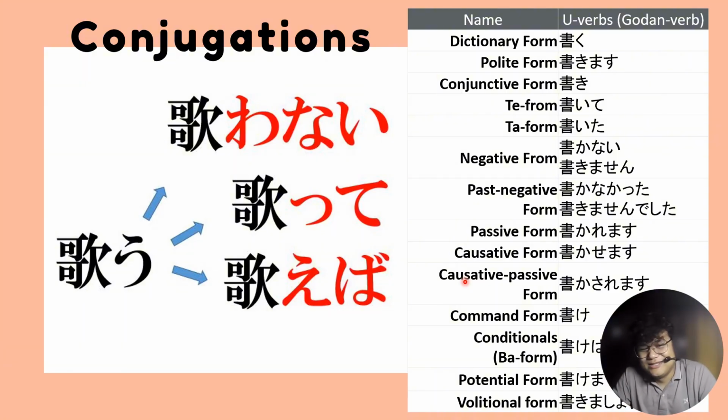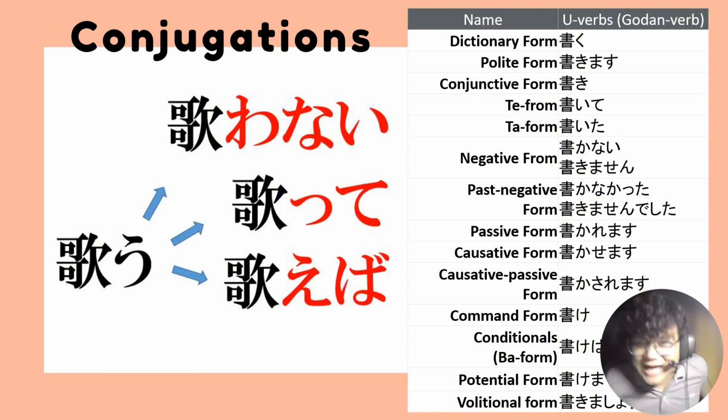So these are the different sentences. So for now, please take note that there are different ways to transform verbs to provide another set of meaning. But for now, you don't have to memorize this. But if you're planning to take JLPT N5, you have to know this up until past negative form. But if you're going to take N4, you will have to understand it. Okay, ito sila, passive, causative, up until volitional form.